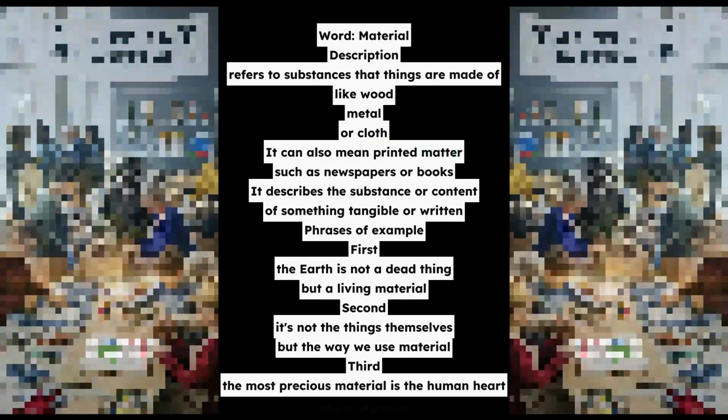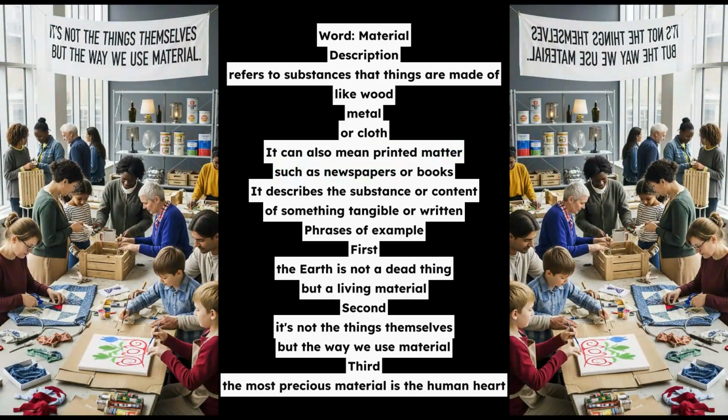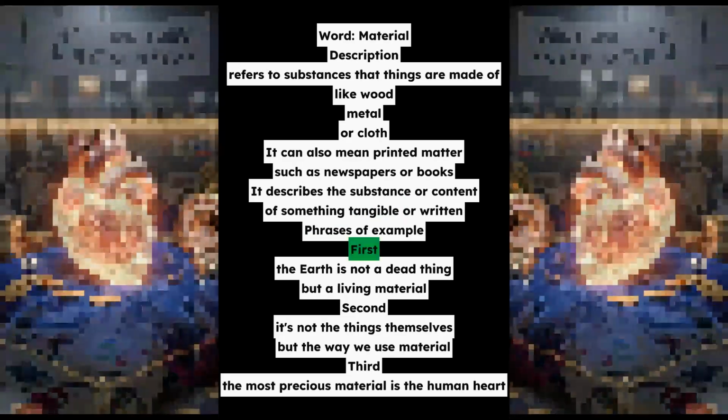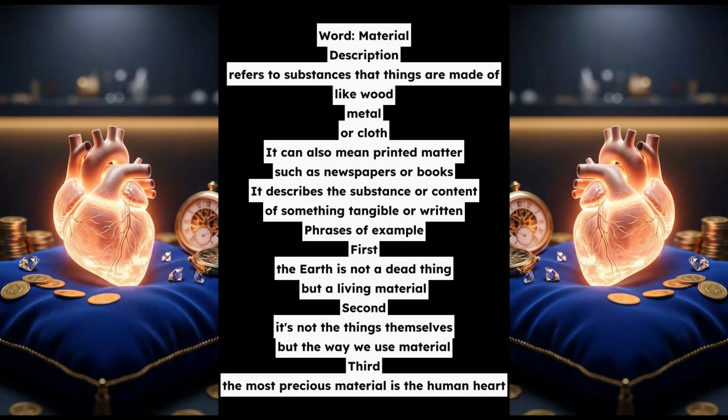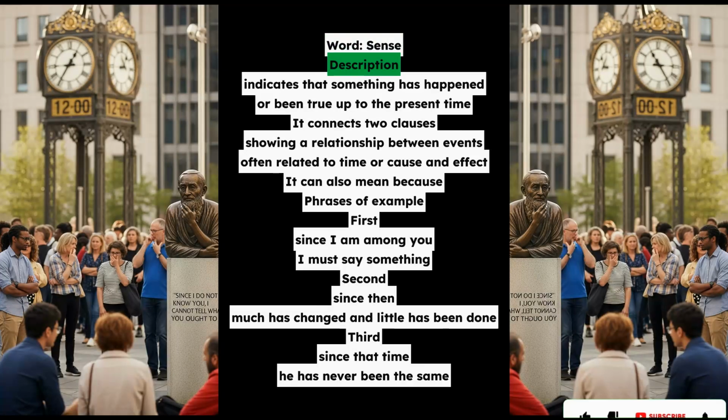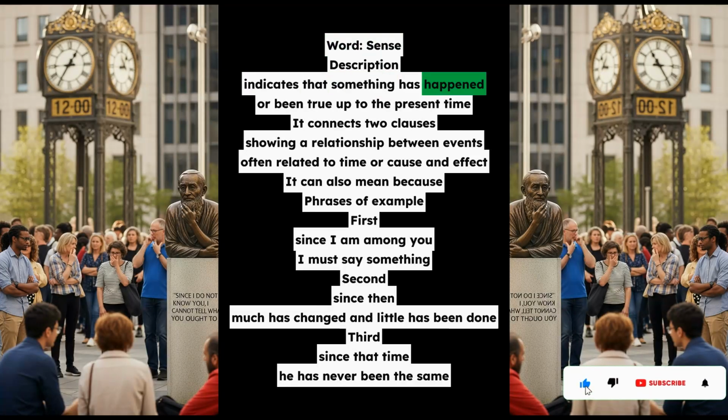Word: since. Description: indicates that something has happened or been true up to the present time. It connects two clauses, showing a relationship between events, often related to time or cause and effect. It can also mean because. Phrases of example. First, since I am among you, I must say something. Second, since then, much has changed, and little has been done. Third, since that time, he has never been the same.